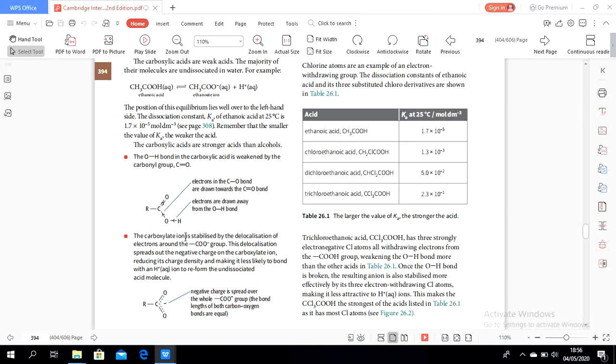The carboxylate ion is stabilized by the delocalization of electrons around the carboxylate ion. This delocalization spreads out the negative charge on the carboxylate ion, reducing its charge density and making it less likely to bond with a hydrogen ion to reform the undissociated acid molecule. So as I said from the previous book, the negative charge is spread over the carboxylate ion.